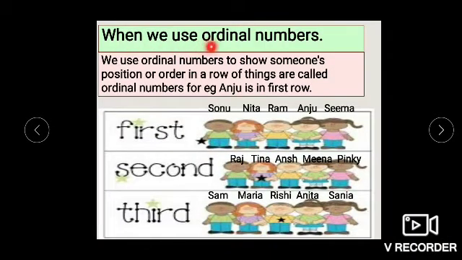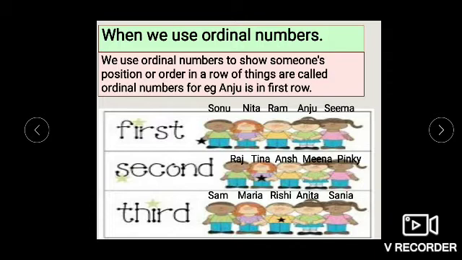When do we use ordinal numbers? To show someone's position or order in a row of things. For example, Anju is in the first row. Now look at the picture. Where is Anju? In the first row. There is Pinky. Pinky is here. In which row? Second row.